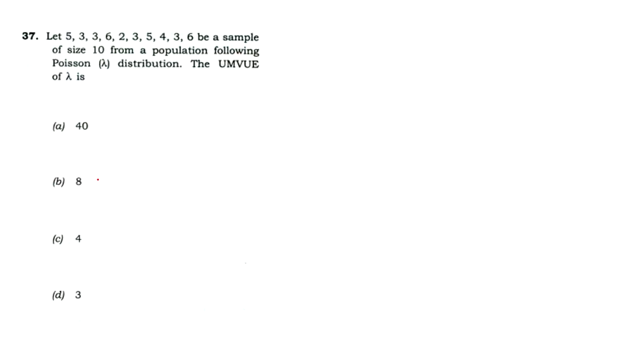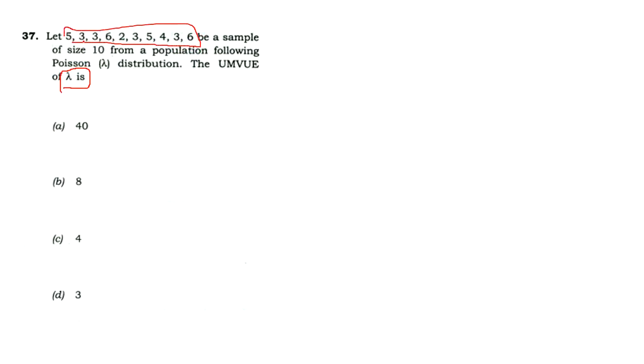Now we can go to one more question, that is: let 5, 3, 3, 6, 2, 3, 5, 4, 3, 6 be a sample of size 10 from a population following Poisson lambda. Then the uniformly minimum variance unbiased estimator for lambda is, you know, the UMVUE of the Poisson distribution is lambda. So what is lambda in the Poisson distribution? We can just find the mean of the given data. This is enough for this question.